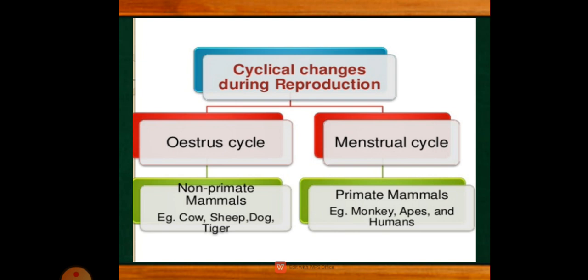What happens in the menstrual cycle? Here also there are cyclical changes in the female of the primates during the reproductive phase: monkey, apes, human. Blood flows in the last few days of the cycle. But in the estrus what happens? Blood does not flow in this cycle, and the endometrium is again reabsorbed.